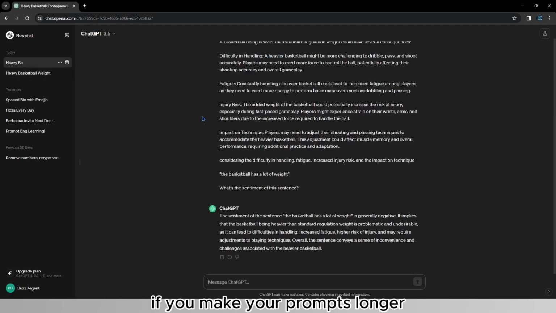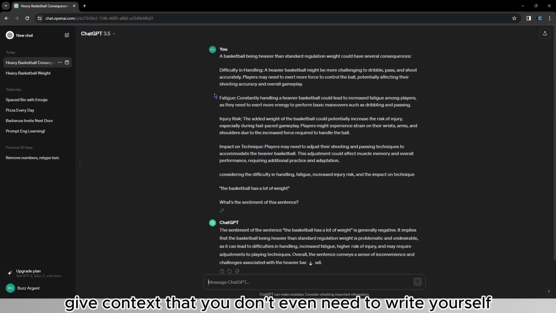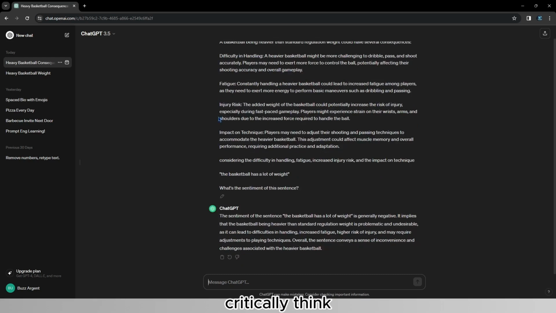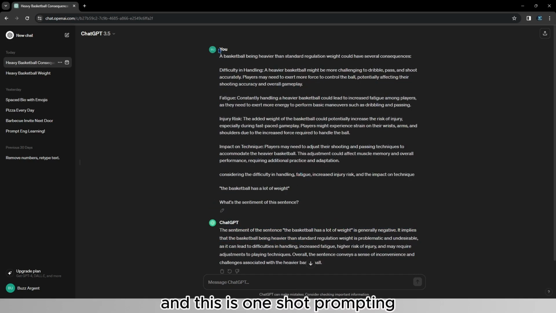If you make your prompts longer and give context that you don't even need to write yourself, I want to highlight once again, you can simply ask GPT for context and then ask it to critically think about the sentiment or whatever you need. And this is one-shot prompting: providing context and then asking a question. And when it comes to few-shot prompting, it is as simple as adding more context.